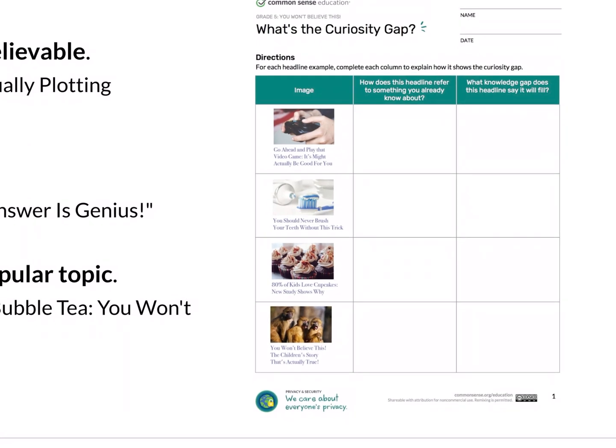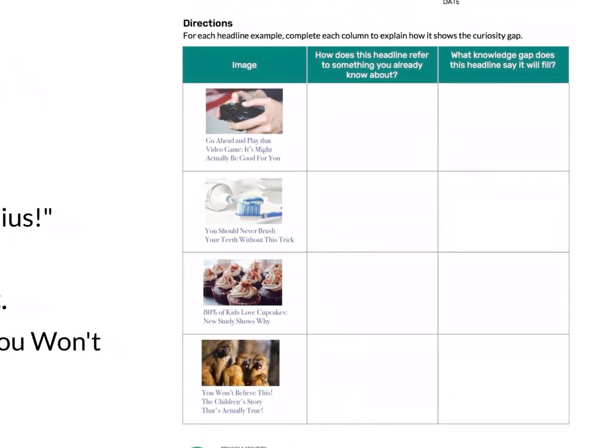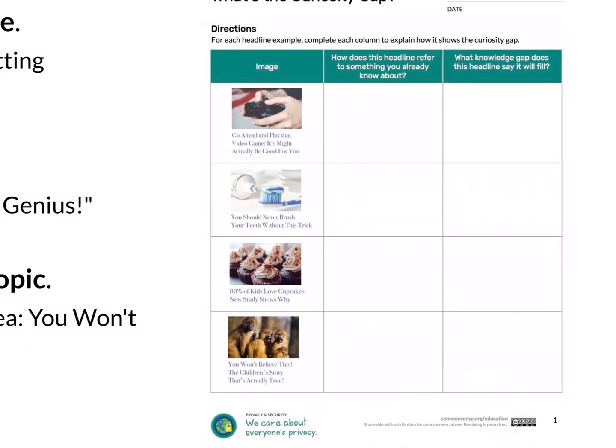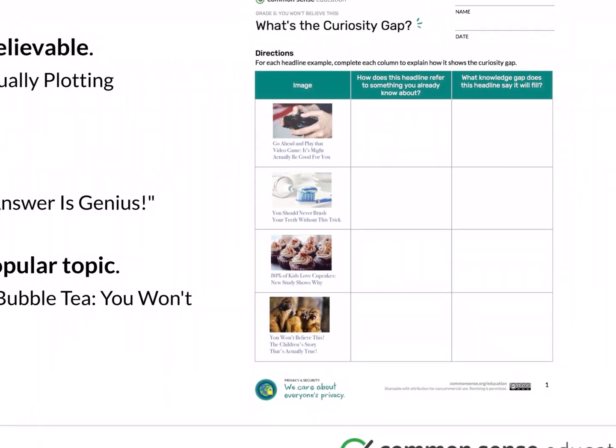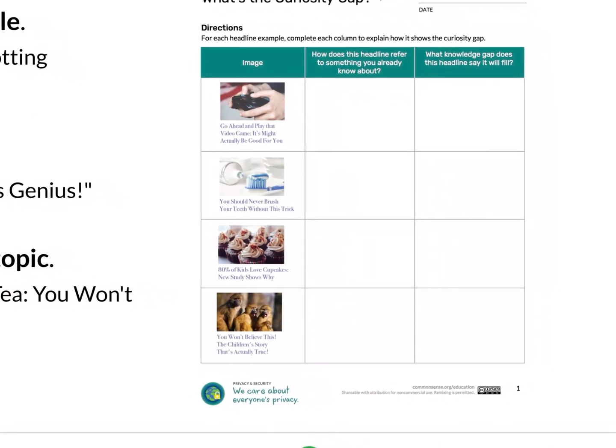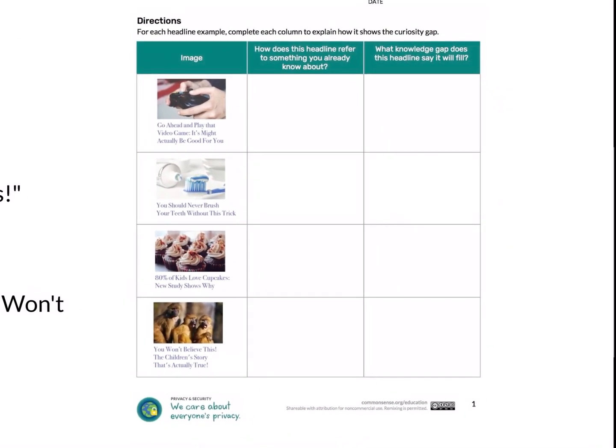So you're going to go ahead and fill in, how does this headline refer to something you already know? And what knowledge gap does this headline say it will fill? So for example, go ahead and play that video game. It might be good for you. What's something you already know about here that you can connect to it? And what's the other piece that they're saying this advertisement is going to fill that you didn't already know?